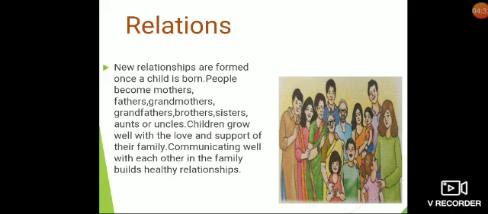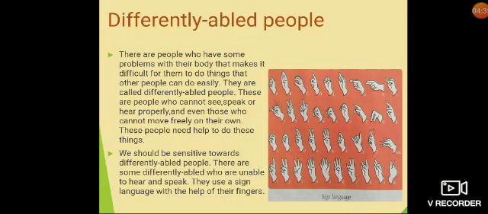Now come to the topic of differently abled people. Do you know, children, that many famous people in the world achieved success despite facing physical difficulties? We know every community is made up of people who have different needs. There are people who have some problems with their body that make it difficult for them to do things that other people can do easily. They are called differently abled people. These are people who cannot see, speak, or hear properly, and even those who cannot move freely on their own. These people need help to do these things.